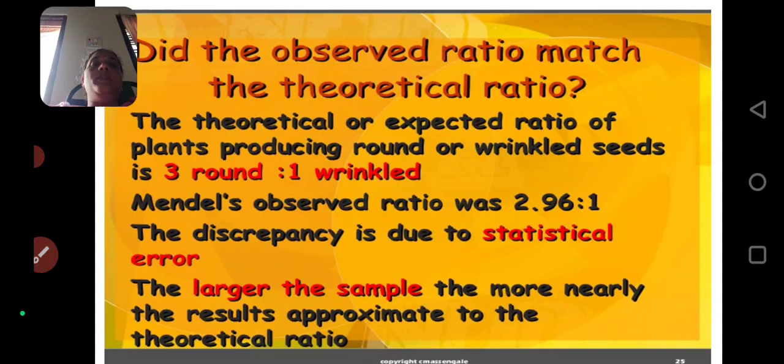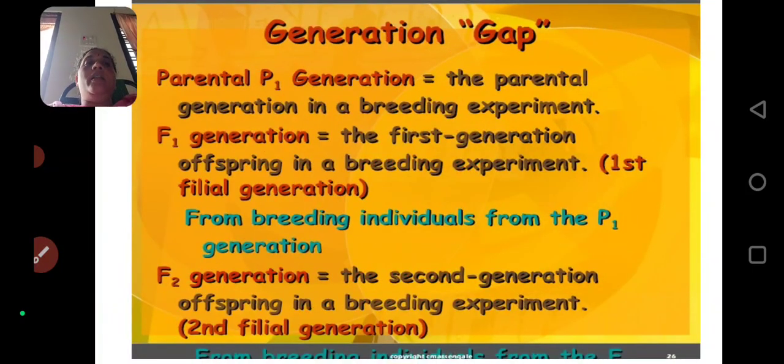Mendel's observed ratio was 2.96:1, that is, about 3:1. The discrepancy is due to statistical error. The larger the sample, the more nearly the results approximate the theoretical ratio.